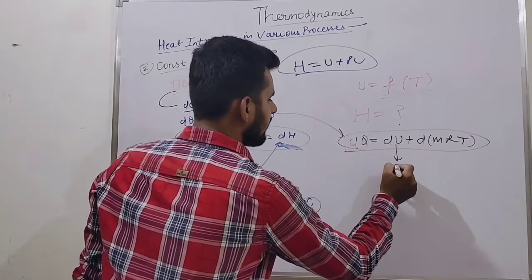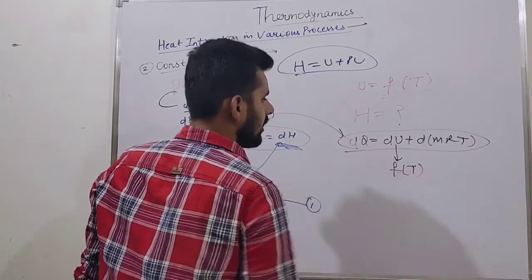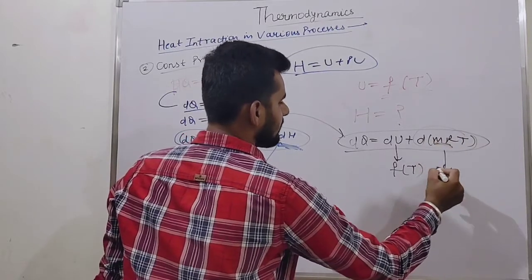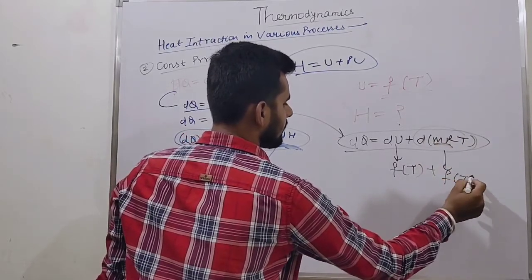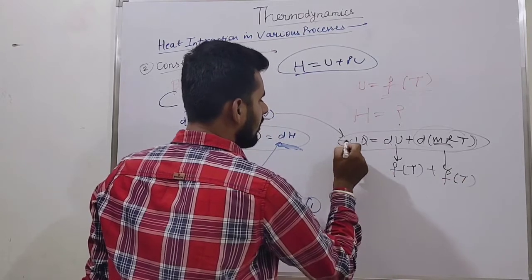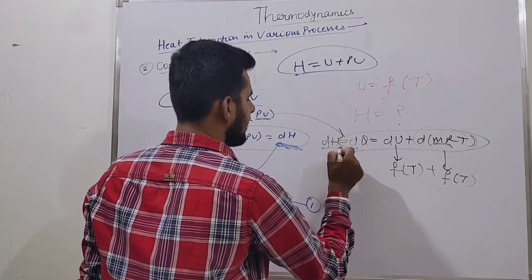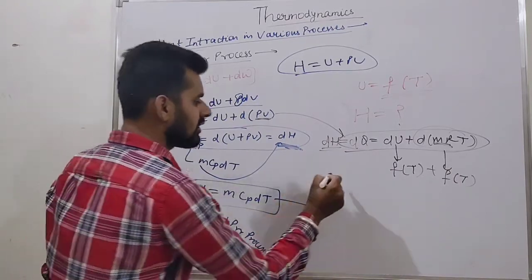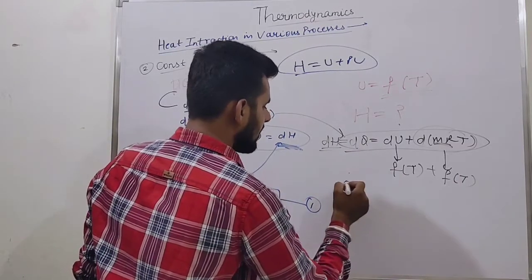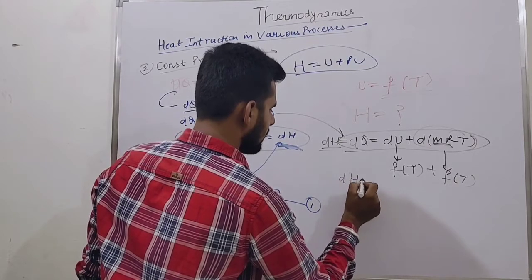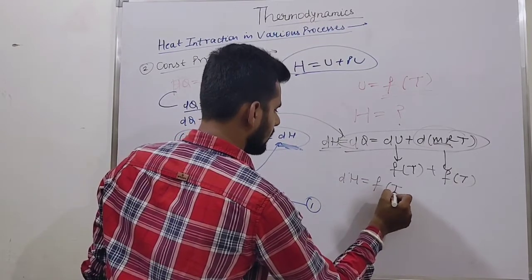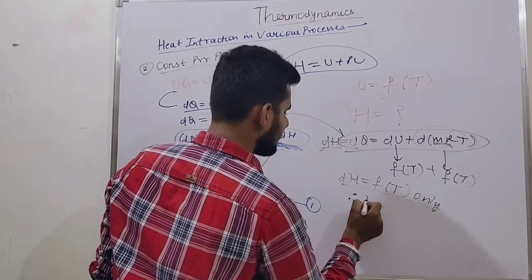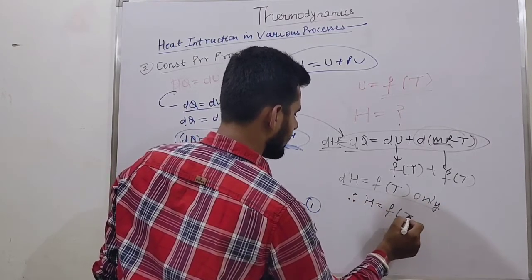Now we know u is a function of temperature. Now MR is constant here. This term is also a function of temperature, plus function of temperature. So dQ must be equal to dH, as we already discussed here. So dH is a function of temperature only. So we can say that H is also a function of temperature.